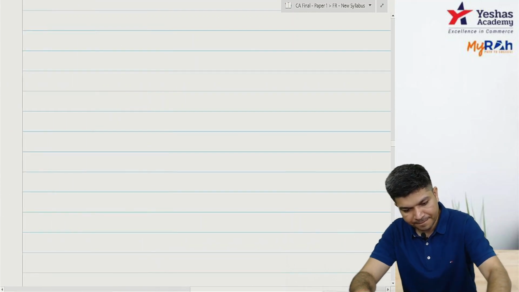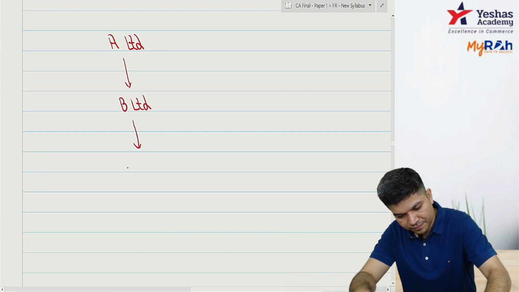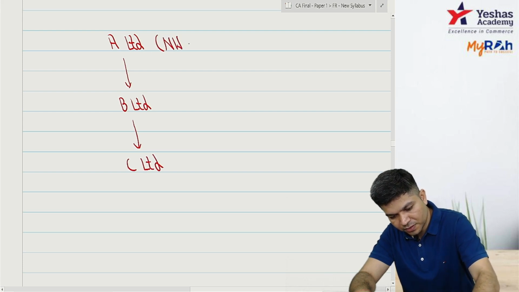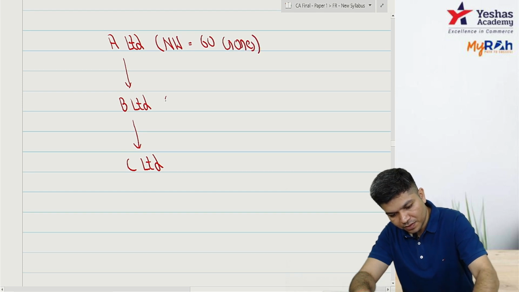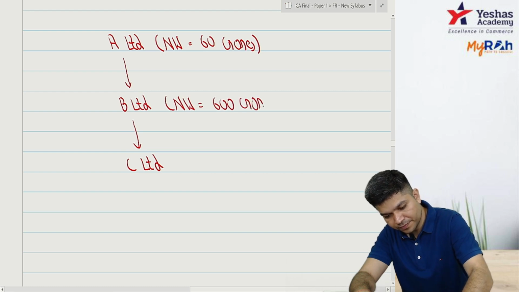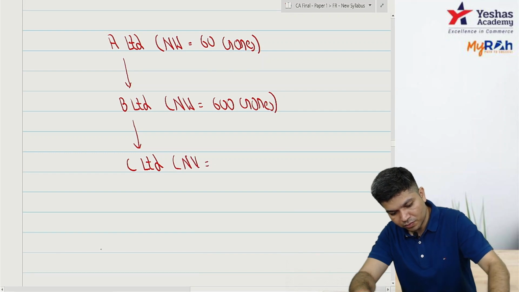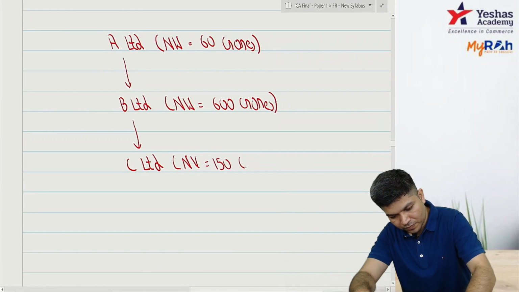It's like this: A Limited, B Limited, C Limited. Here the net worth is 60 crores, here the net worth is 600 crores, and here the net worth is 150.